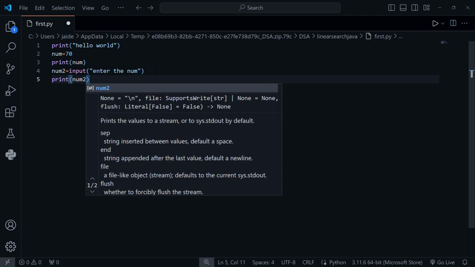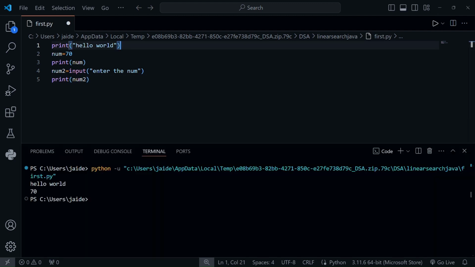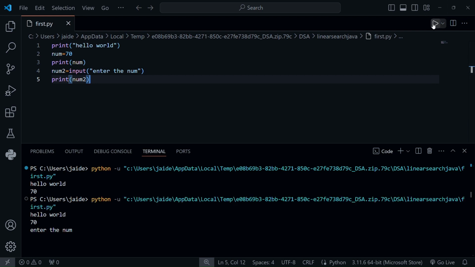Let's save the code and run it. Hello world 70, enter the num. So it is asking enter the num, so let's enter 90 and it will print 90. So it is very easy.